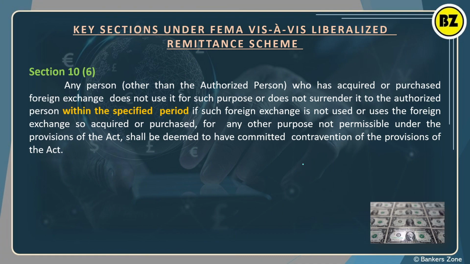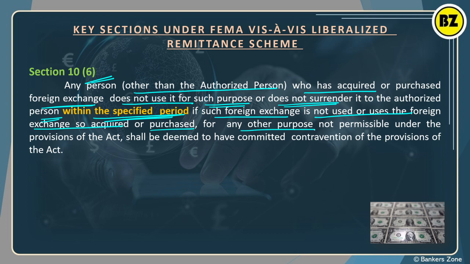Now section 10(6). Section 10(6) says that a person other than an authorized person who has acquired or purchased foreign exchange does not use it for such a purpose, and does not surrender it to the person within a specific period, or uses the foreign exchange for any other purpose not permissible under the provisions of the Act. Simply see, you have purchased dollars.